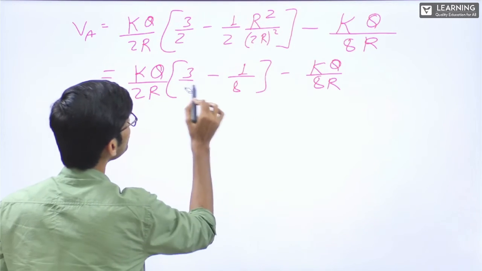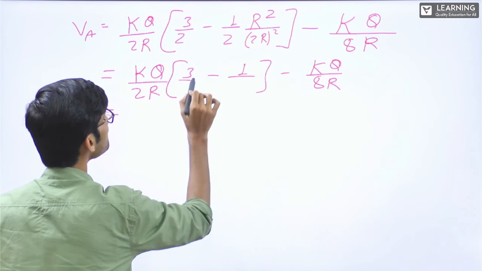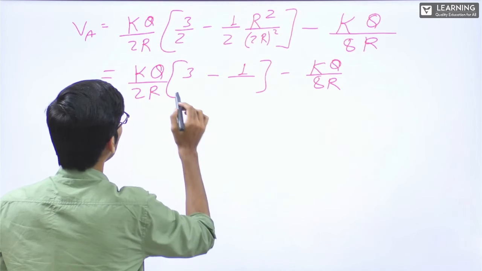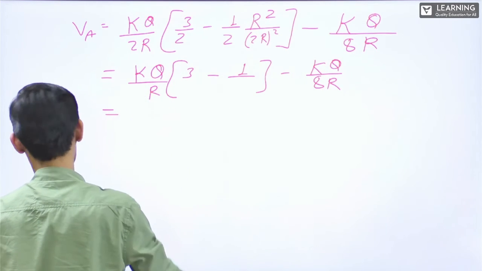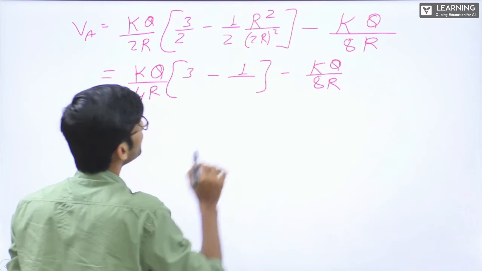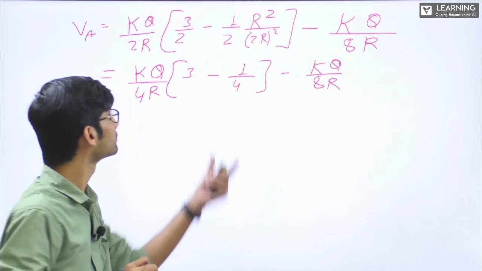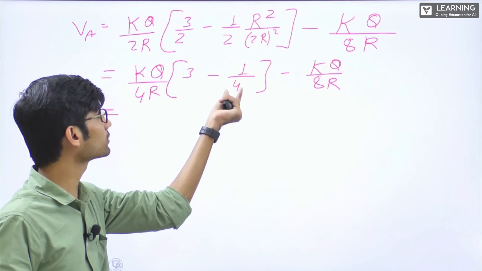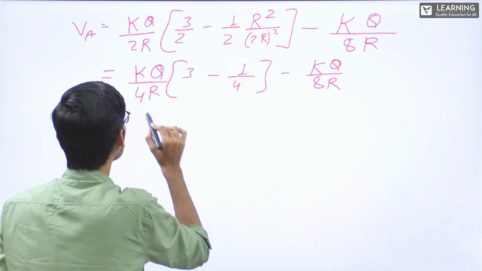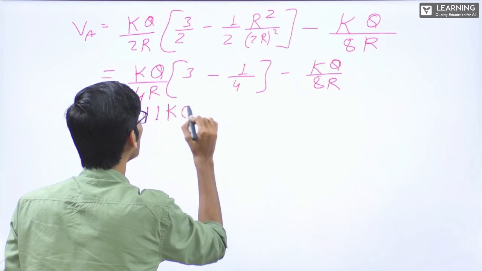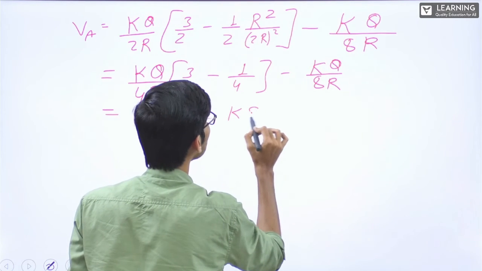So if I take all 2s outside, 2 came out, this will become 4. All 2s if I take out, here this will be 4. It was 8 before. So now this is 4 3s are 12 minus 1, 11. This will be 11kQ by 4r, that is minus kQ by 8r,